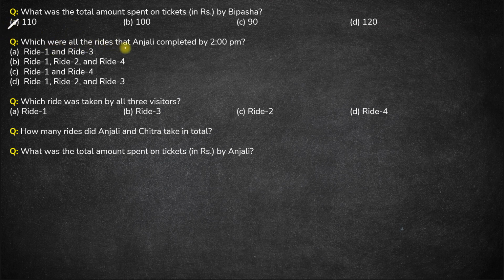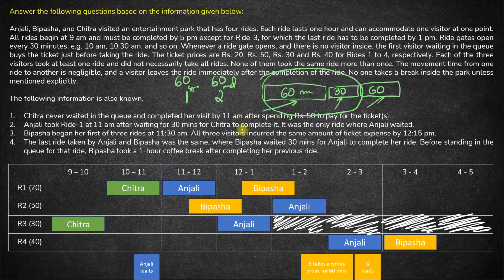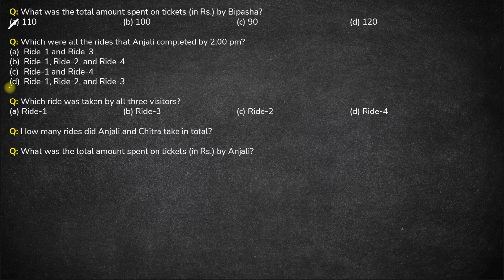Next, which were all the rides Anjali completed by 2 p.m.? So by this time, 2 p.m., Anjali has completed ride 1, 2 and 3. Only ride 4 is remaining. So ride 1, 2 and 3, option D is the right answer.